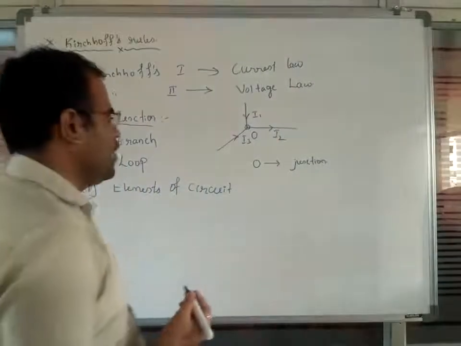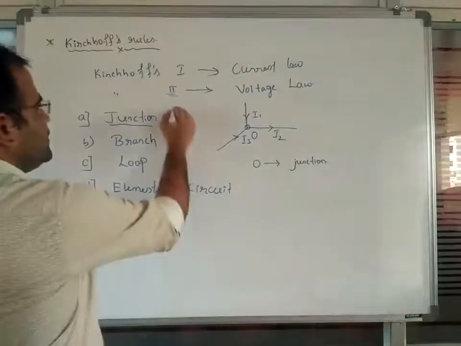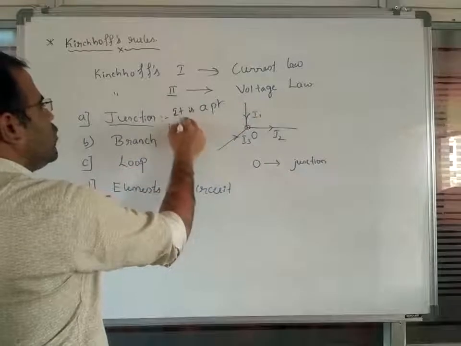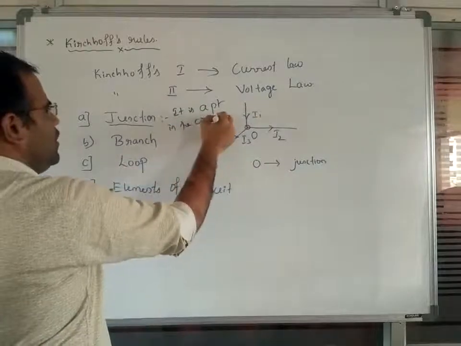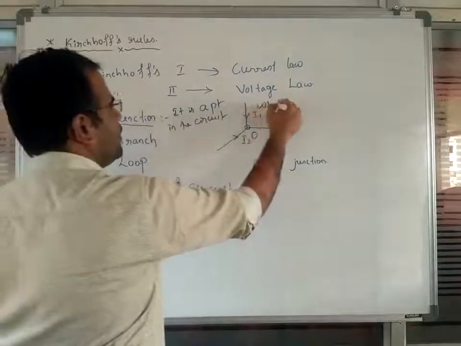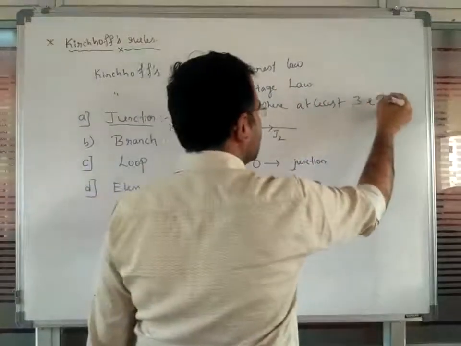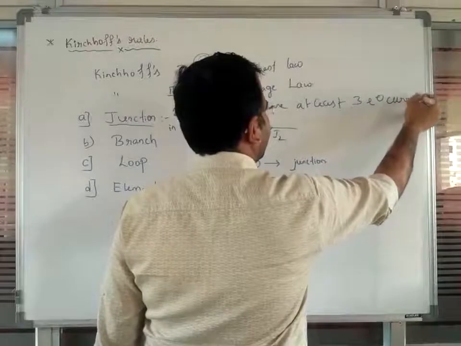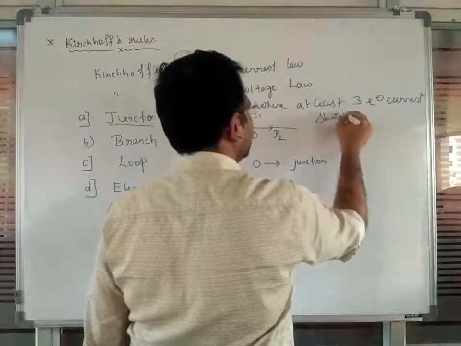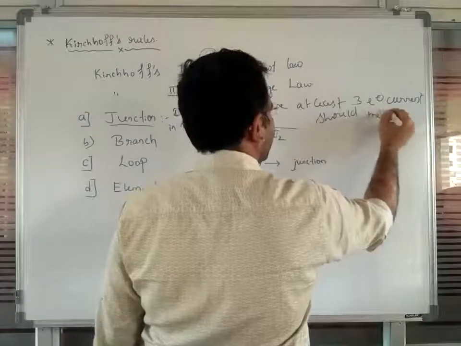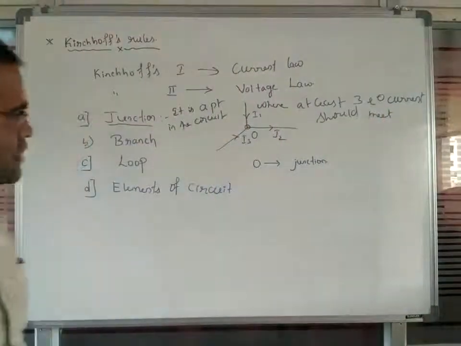That is the reason it is a point in the circuit, where at least 3 electric currents should meet. So this point we call a junction point.